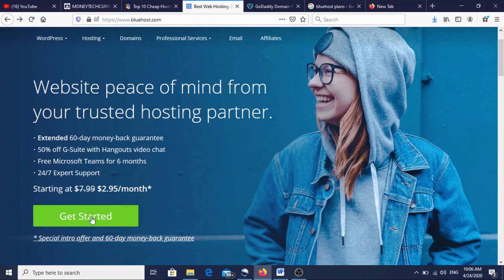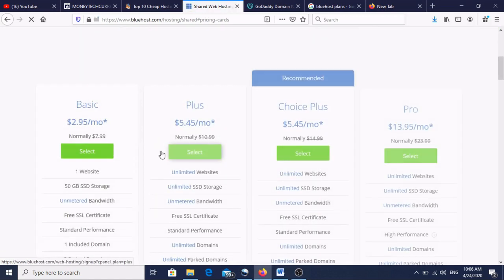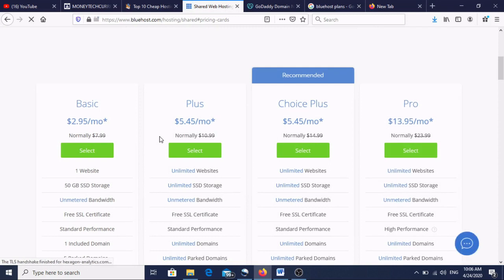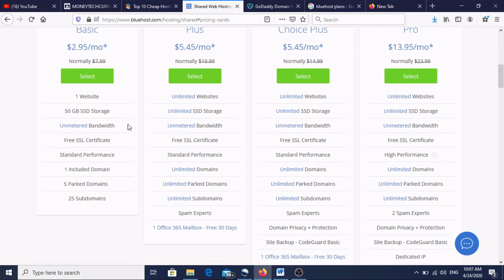Okay, get started. Suppose this page opens. It is showing 3 or 4 plans, like basic plan, plus plan, choice plan, pro plan. Okay, so we will choose the basic plan.